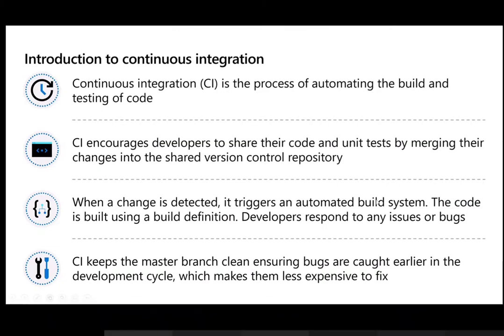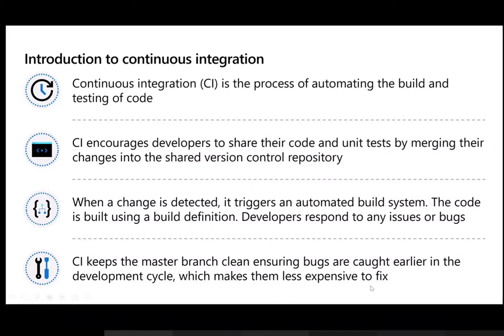So what we are trying to achieve, as I said, with source control, is to keep our master or production branch clean and ensure bugs are caught and available in the form of issues if there are any. If you have to fix any bug in production, first of all you are bound by SLAs, and there is also a client penalty if we don't do that.